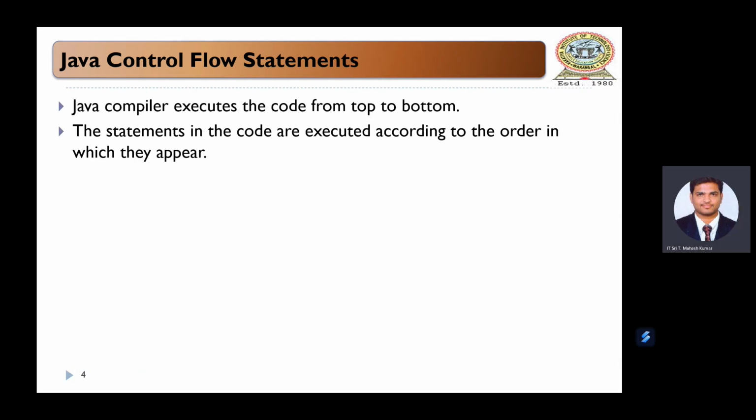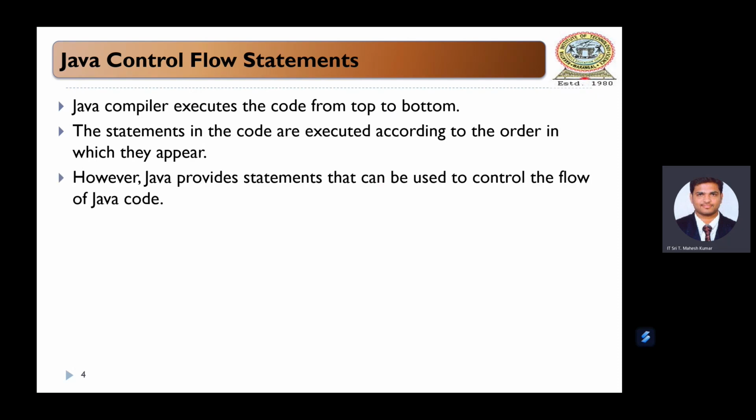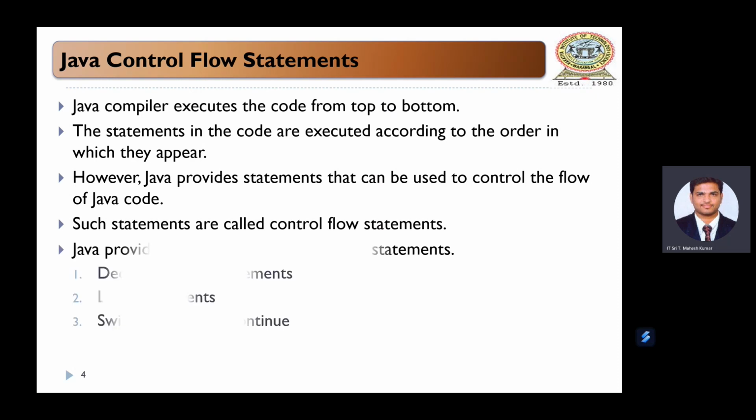Java control flow statements. Generally, while programming, if you want to execute statements in a sequential manner, not only in Java but in every programming language, the compiler executes the code from top to bottom. The statements in the code are executed according to the order in which they appear. However, Java provides statements that can be used to control the flow of Java code, and such statements we call control flow statements.